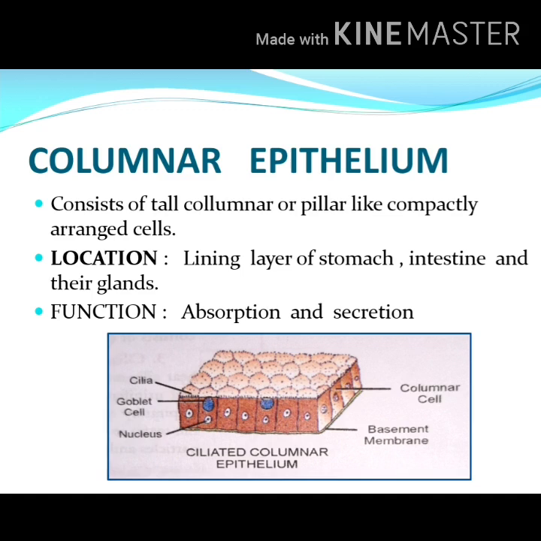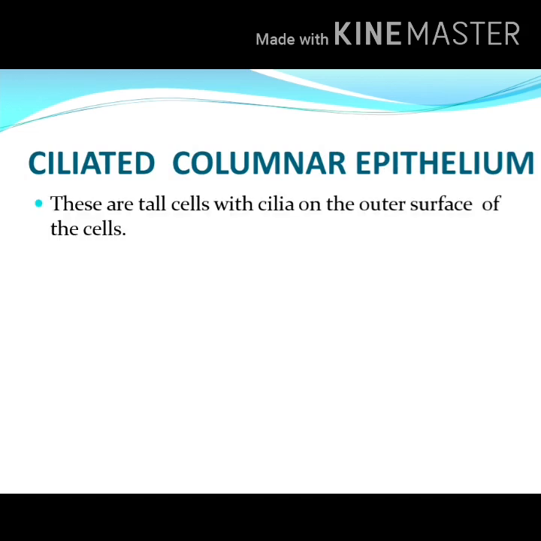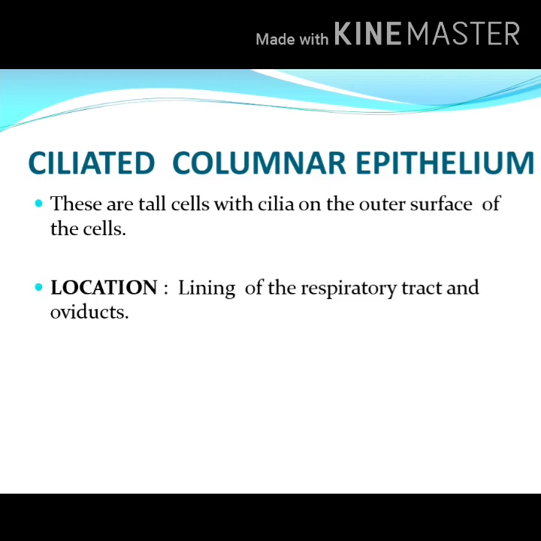Here is a picture of ciliated columnar epithelium. Next comes ciliated columnar epithelium. Just the description. The columnar epithelium is called ciliated columnar when cilia are present on the outer surface of the cells. They are usually present in the lining of the respiratory tract and oviducts.